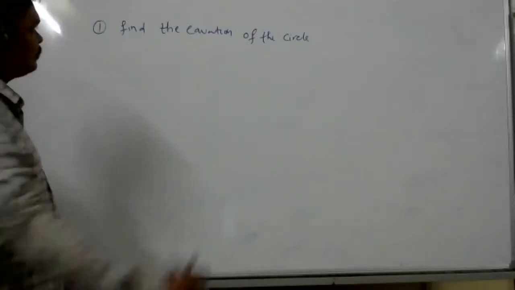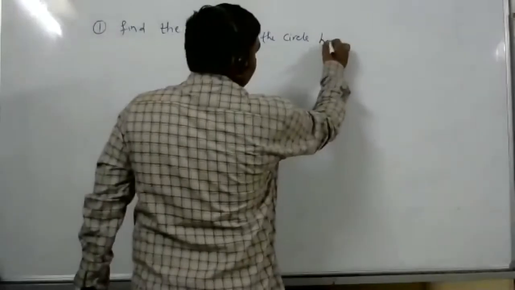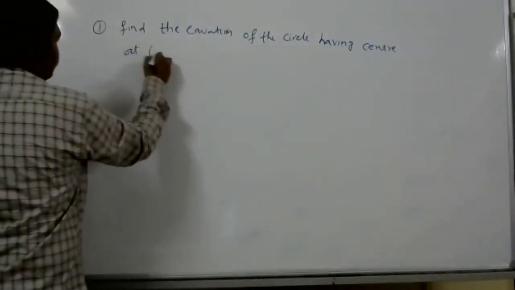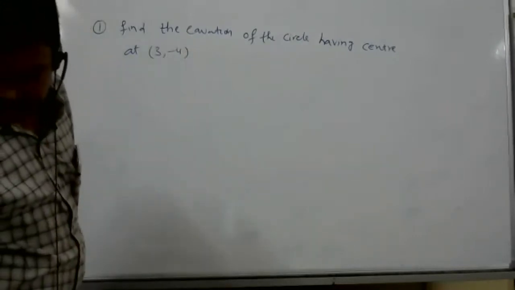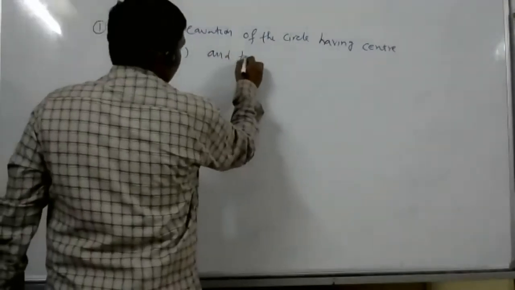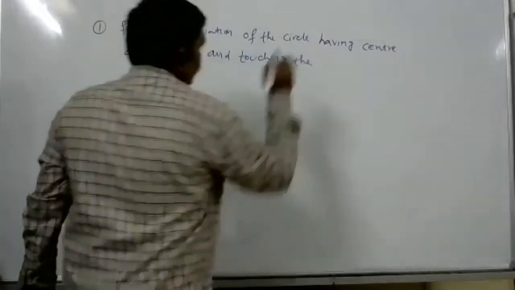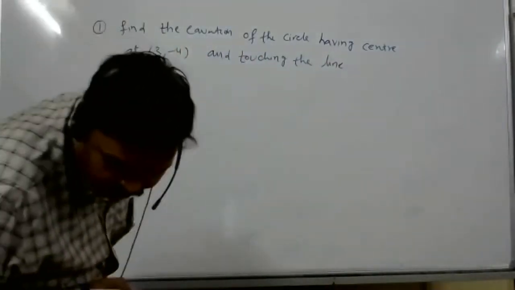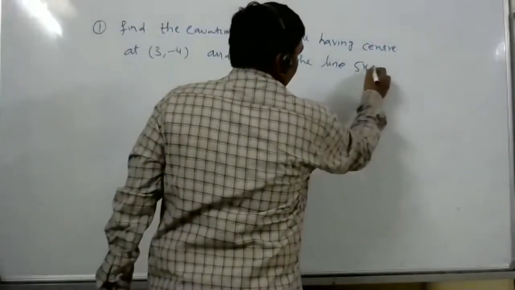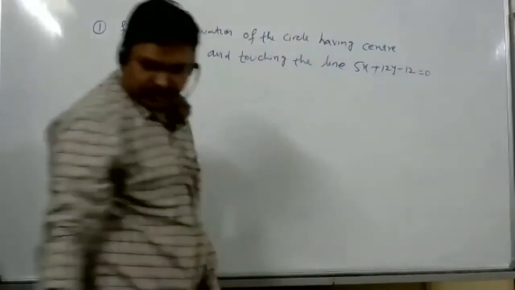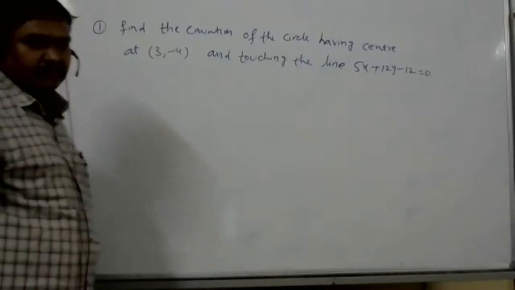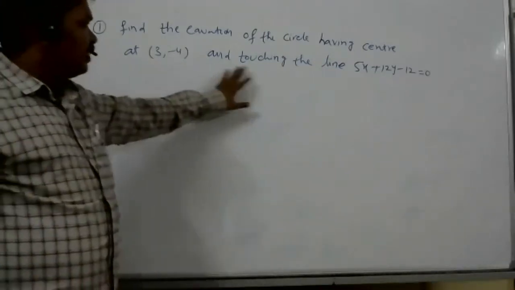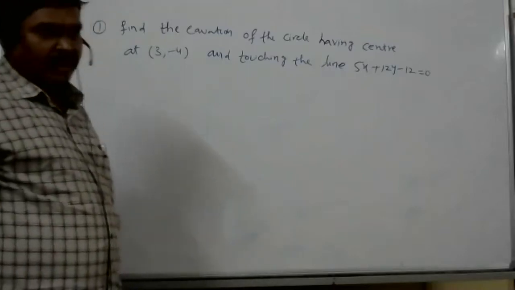Find the equation of the circle having center at 3 comma minus 4 and touching the line 5x plus 12y minus 12 is equal to 0.